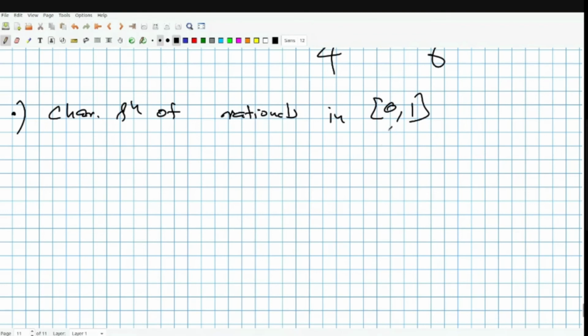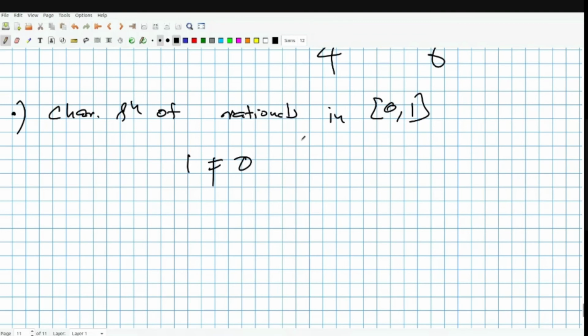Why? Everywhere the upper sum will be 1 and the lower sum will be 0. So 1 not equal to 0, which will show that the characteristic function of rationals is not Riemann integrable. And this you can kind of see, right?